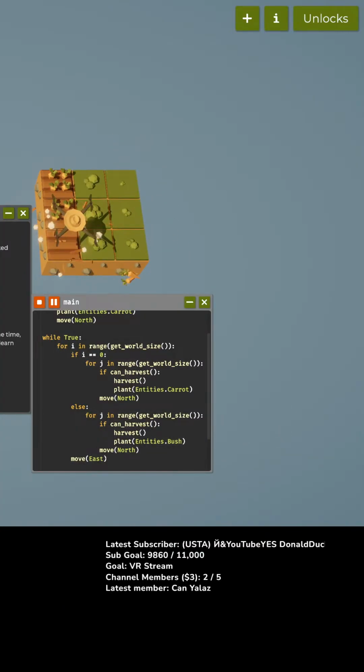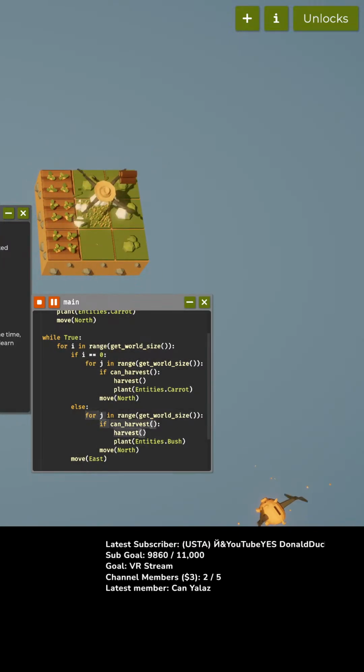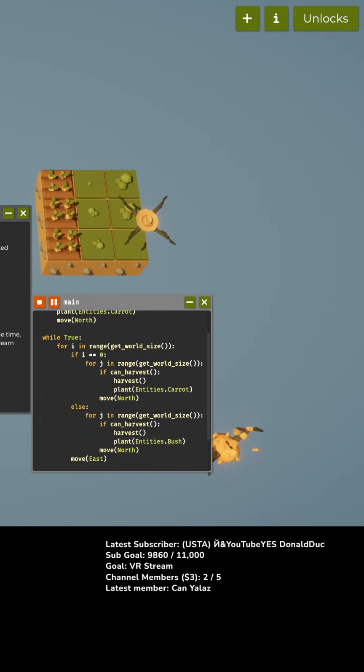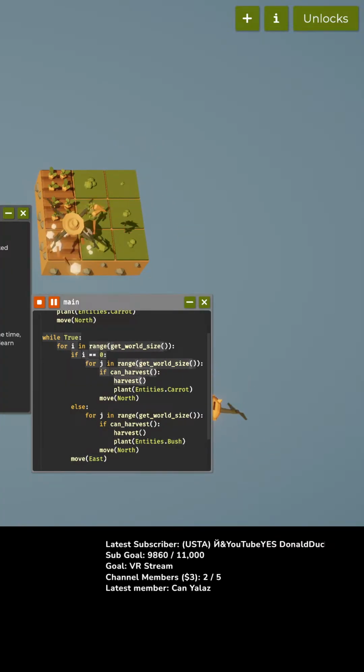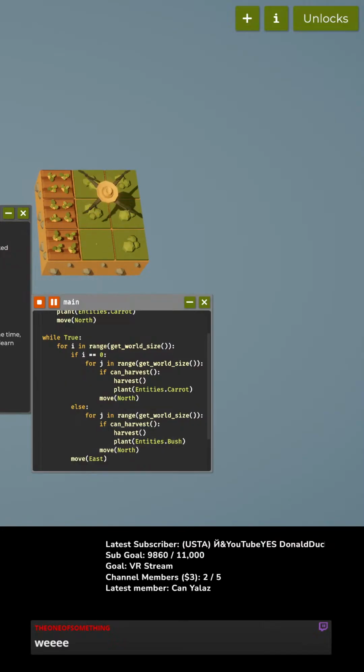The Farmer Was Replaced. Game 1.0. Multiple drones, new unlock tree, and more. Okay, how do I get it? I think what I need to do is stop the game.